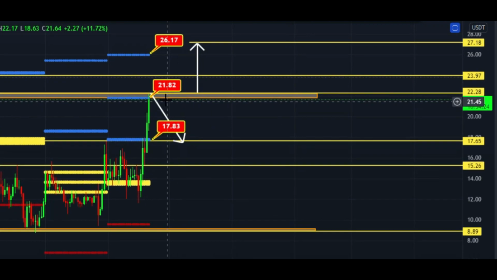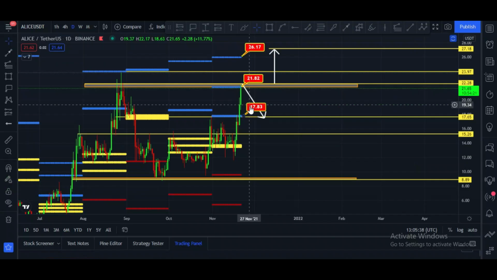But maybe we may see some consolidation and price can go down to retest the $17 price area. We have to be very, very careful. If Alliance price is rejected from the $22 price area, maybe price can go down to $17. Please remember this. And after that, $15 is a strong spot.